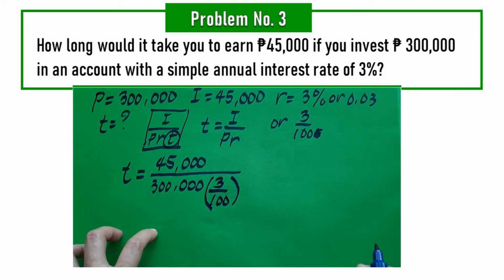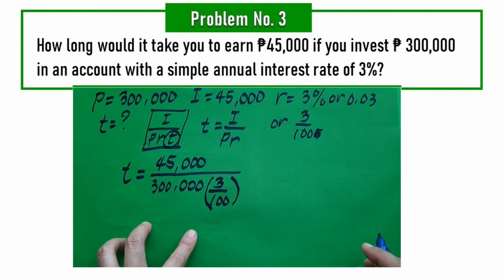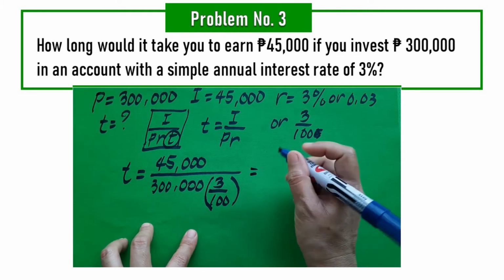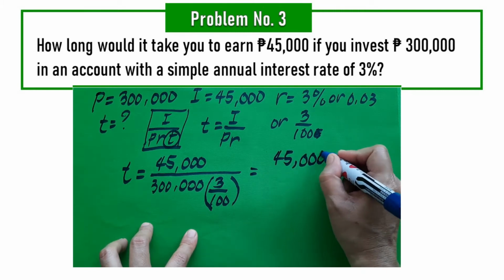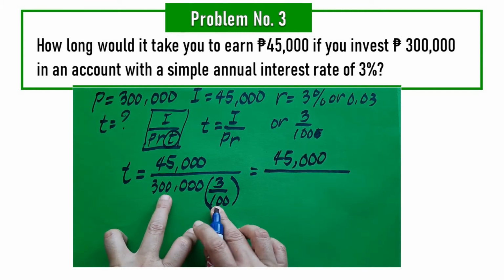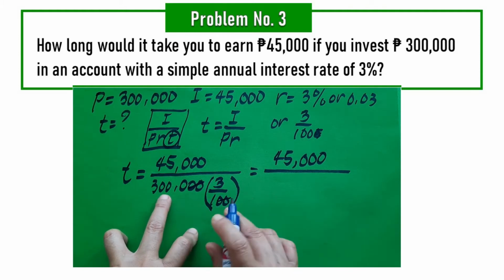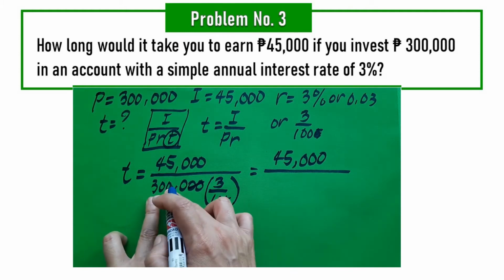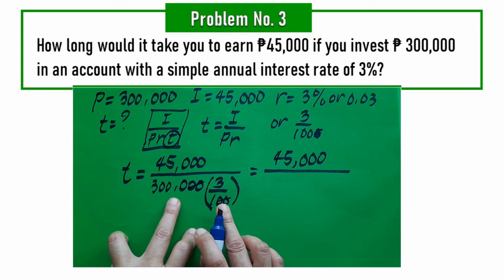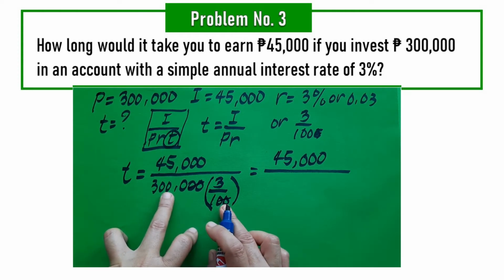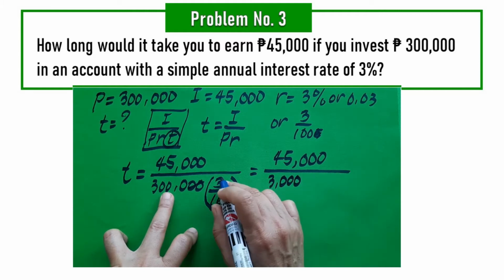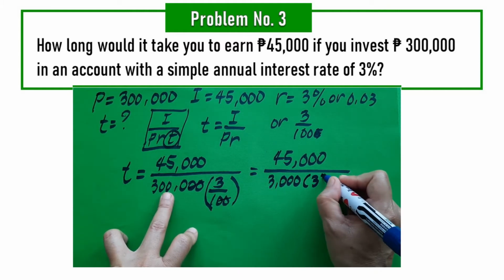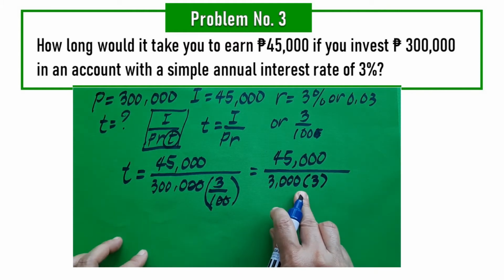Gamitin kong fraction kasi hindi ako gumagamit ng calculator ngayon. So, we have 45,000. I can simplify this. I can cancel this out para ang maiwan sa atin ay, it's like saying 300,000 divided by 100 will give you 3,000. So, 3,000 times 3, naiwan is, it will give you 9,000.